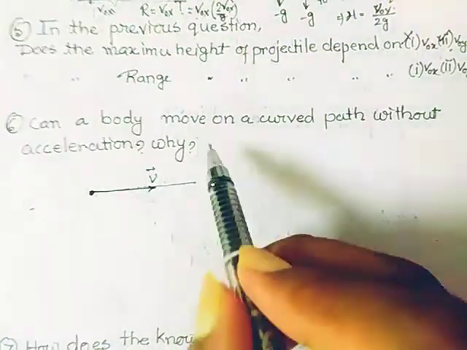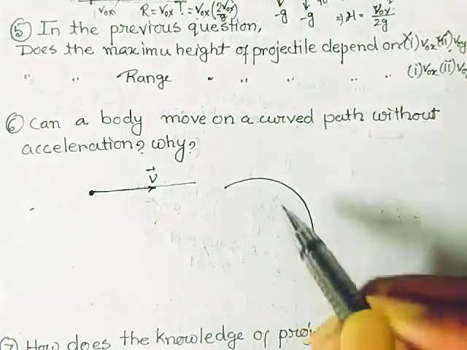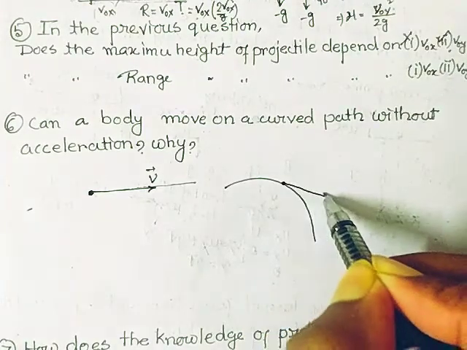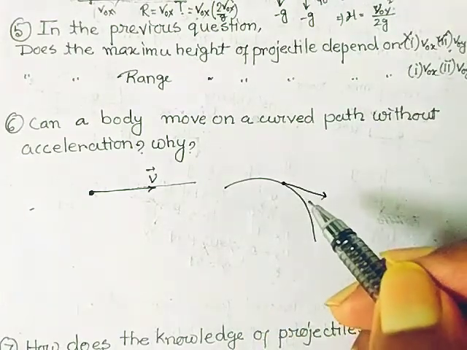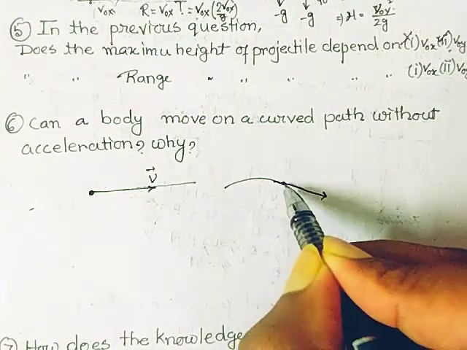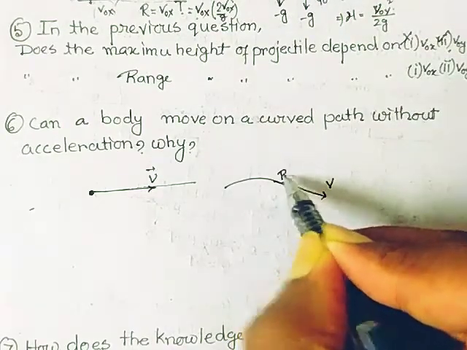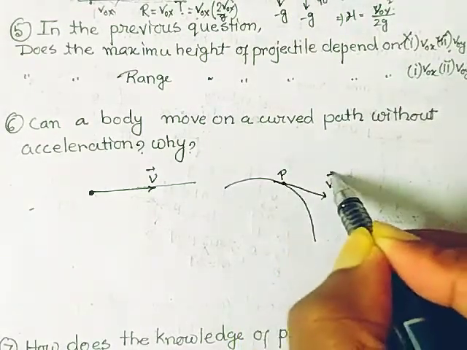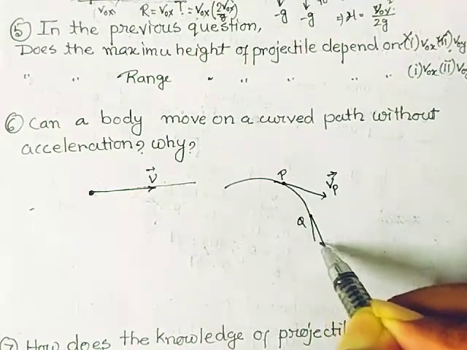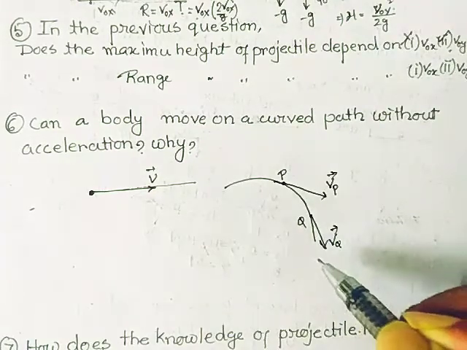But here it is talking about the curved path, so I just consider it is a curved path. At each and every point on this curved path, we have to draw a tangent to find out the velocity at this point. So if I want to find out what is the velocity at this point, you have to draw a tangent. Let us say it is the point P, and the velocity at this point is Vp. Let us say it is the point Q, and the velocity at this point is Vq. This is the velocity at point P and velocity at point Q.